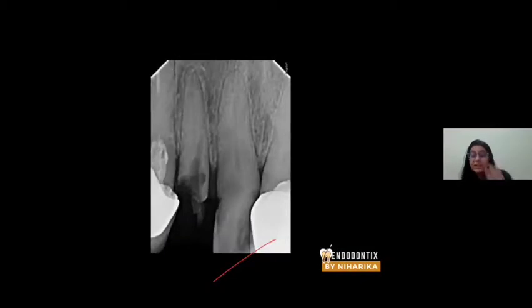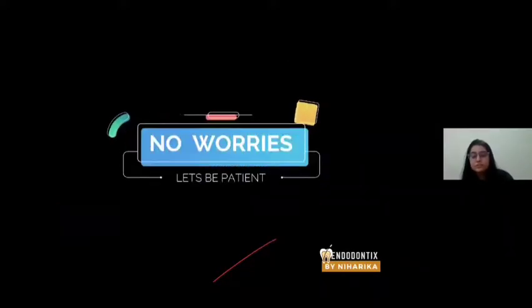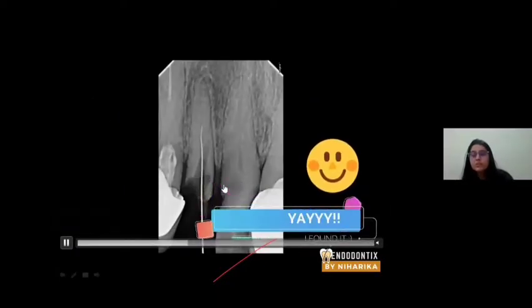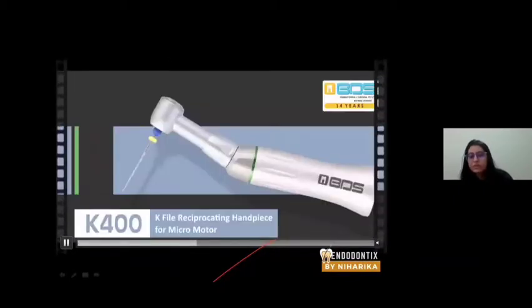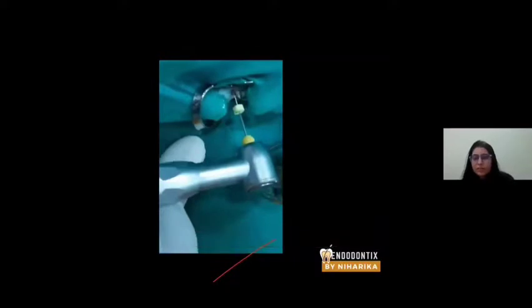And I created a ledge. This was my mistake while negotiating the canal. So we used our stiff files to locate the canal. Perforation was repaired with MTA. Then I used a K400 handpiece to prepare a glide path. This is how files can be used.